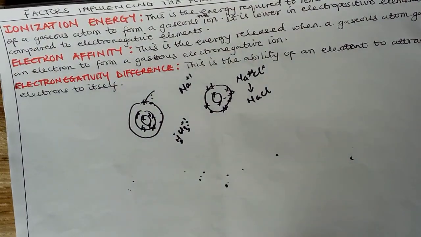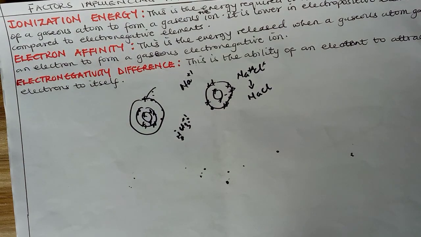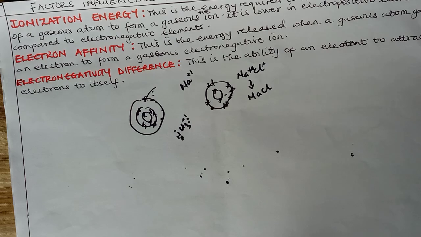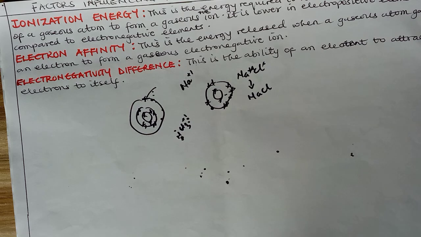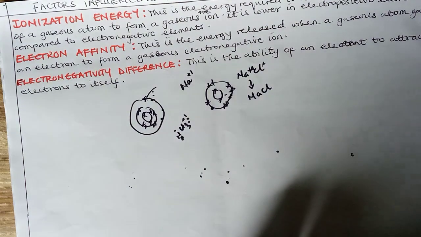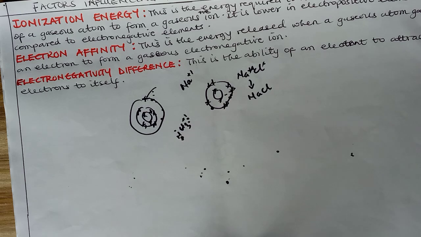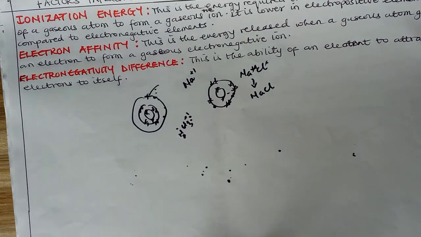For one element to combine with another element, the element must be willing to give out, gain, or share. So what happens when elements give out is that they have low ionization energy. What is ionization energy? It's actually the energy required to remove the valence electron of a gaseous atom to form a gaseous ion. That is, when elements find it easy to give out the electron, they don't need much stress. It does not require much energy to remove their valence electron.